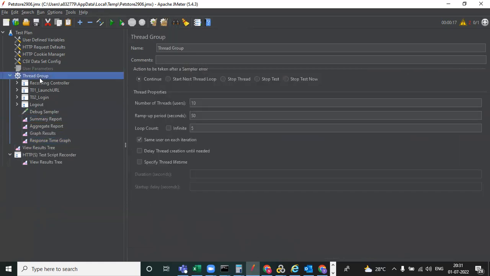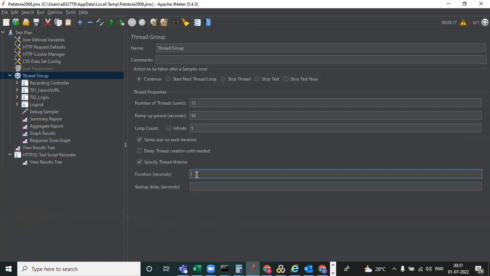Before that, you can go to the thread group, and we need to specify the time, how much time we need to execute the test. You need to give it in seconds. For example, we need to execute for 3 minutes. In 3 minutes, how many seconds? 180 seconds. I gave 180 seconds. Now I'm executing the test.